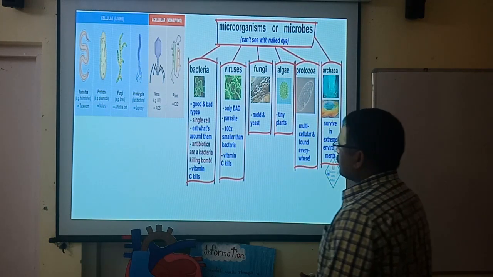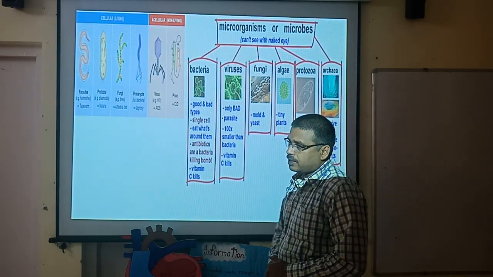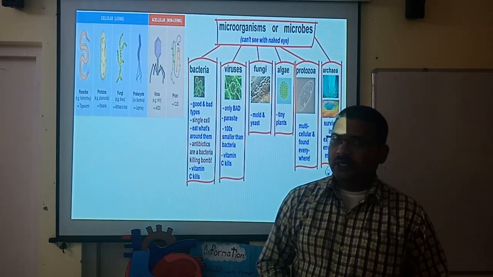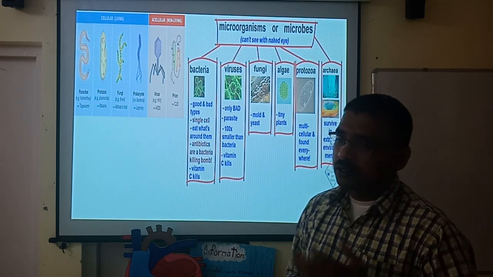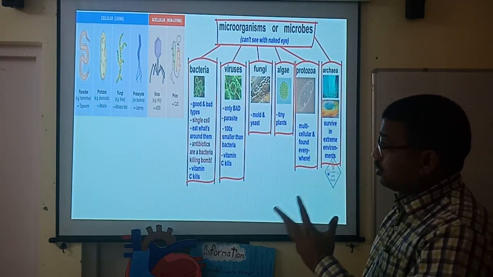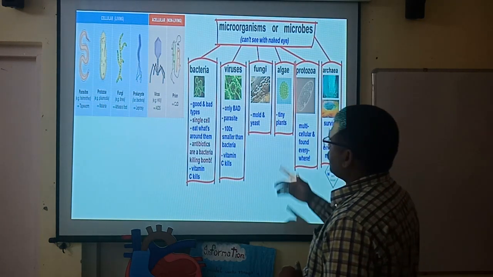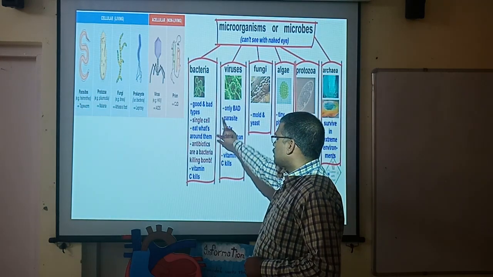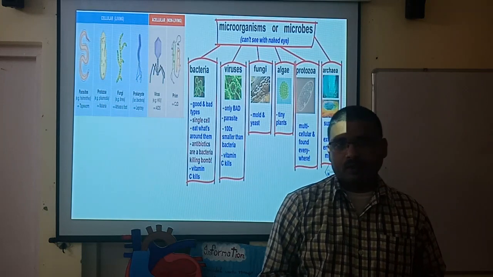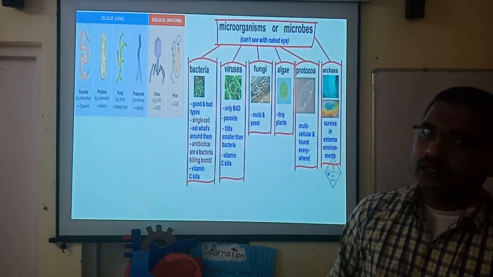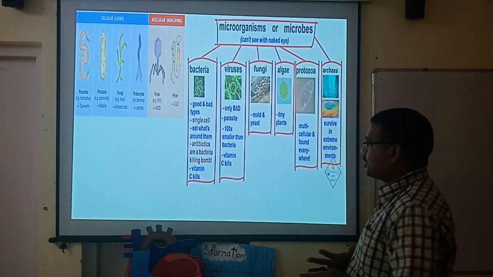There are good types of bacteria as well as bad types of bacteria. Here you can see it is a single cell. There are different kinds of cells. These microorganisms are made up of a single cell or many different cells. When we talk about bacteria, it is made up of a single cell, and it eats whatever things are available around it.